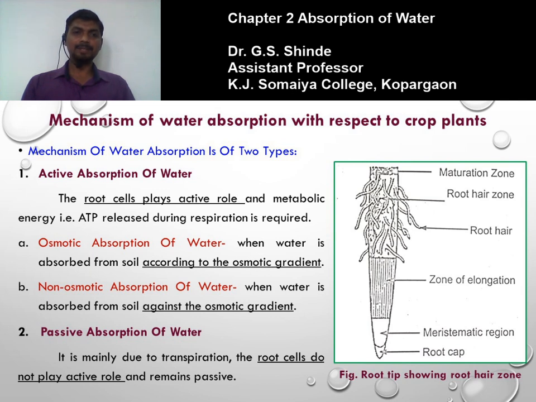The second type is the non-osmotic absorption of water, when water is absorbed from soil against the osmotic gradient. In this case, osmosis does not play any role in the absorption of water, so this type of absorption is non-osmotic. We are going to study these mechanisms of water absorption in detail in the next slide.